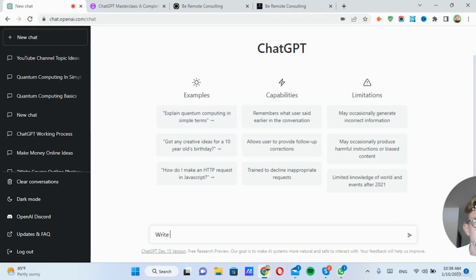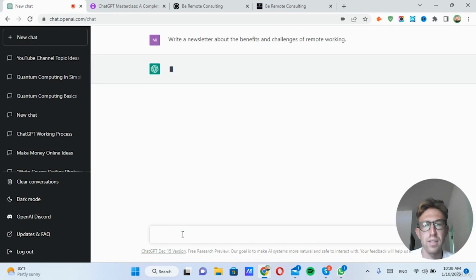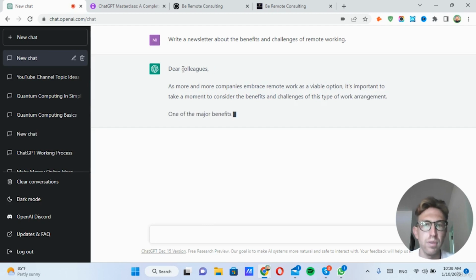So you can come over to ChatGPT and say, write a newsletter about the benefits and challenges of remote working, for example. For now, it will simply write this. Dear colleagues, I don't know why it starts with that, but you can just remove that part.